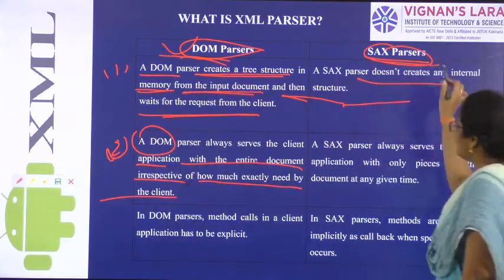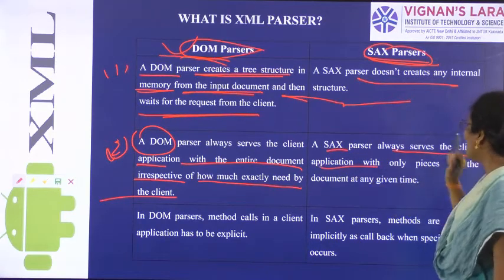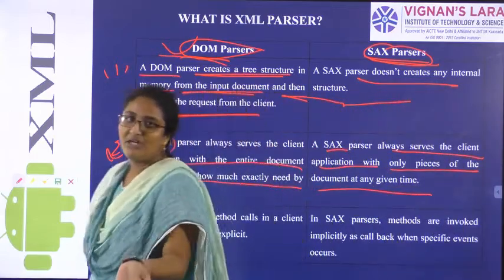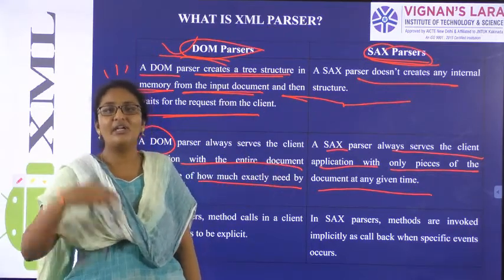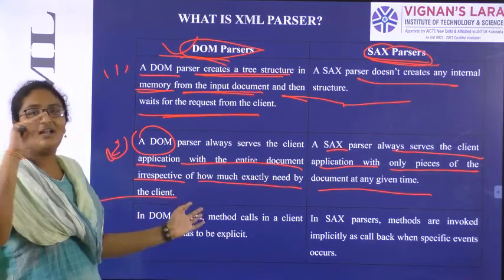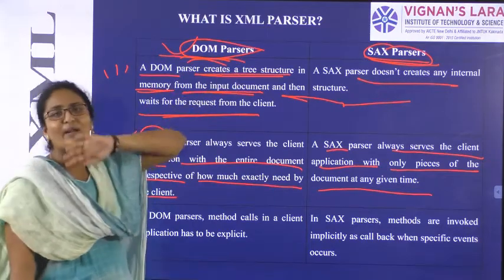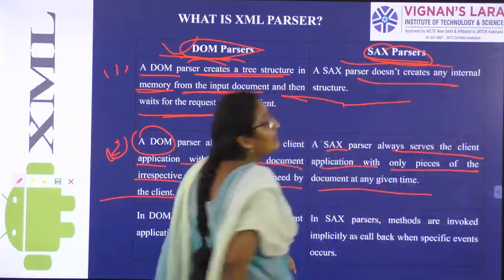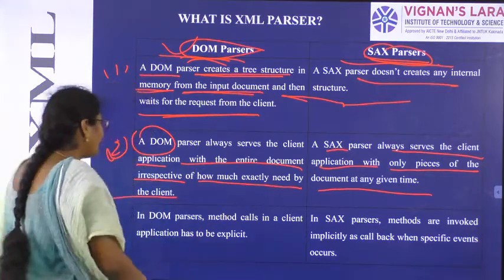Then what will the SAX parser do? The SAX parser will always serve the client application with only a piece of the document at any given time. So whatever you need, whether you need unit 1 material, your SAX parser will give only unit 1 material. If you need only online bits, your SAX parser will give only online bits. So this is the difference. When you are the client, the need is from your side. The DOM parser, irrespective of your need, provides everything. What the SAX parser will do, according to your need, whatever piece of information you require, it will provide.